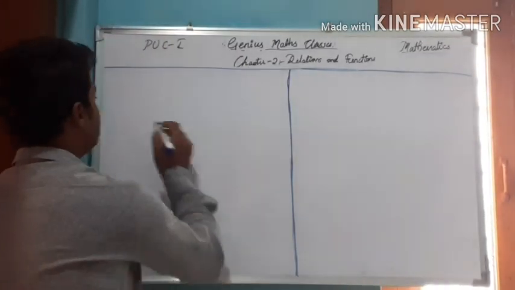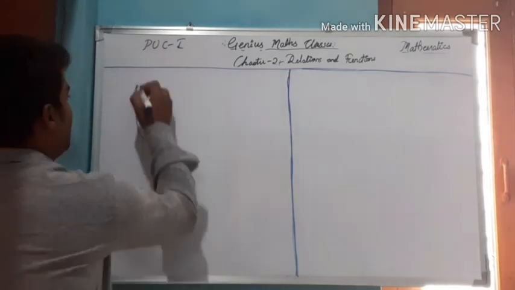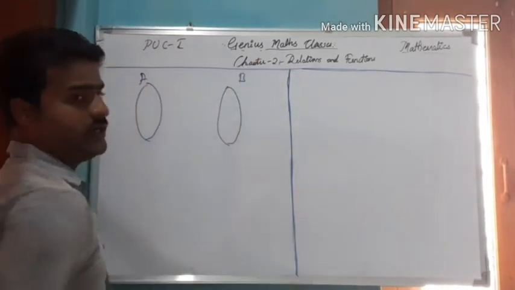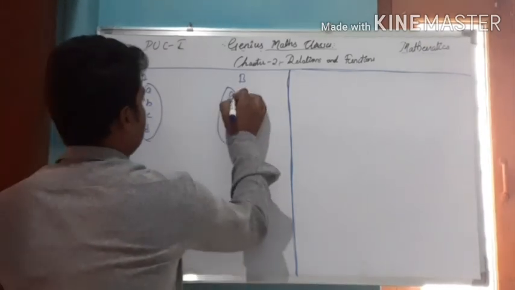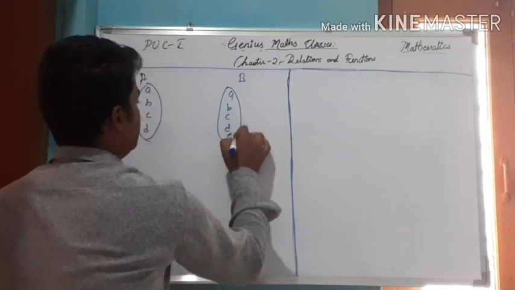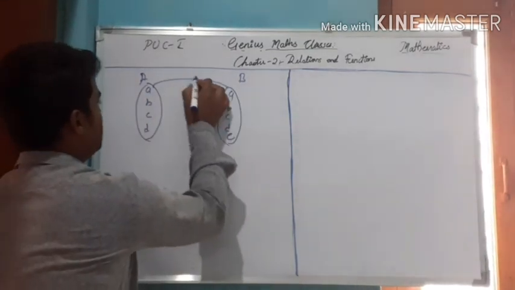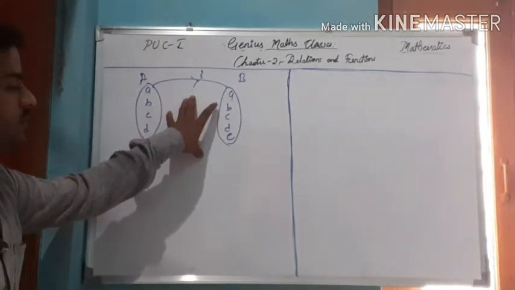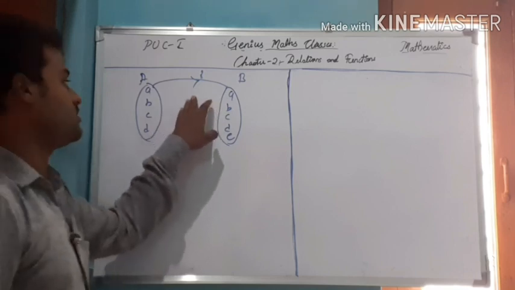Let's consider some examples here. I consider set A and set B. I am defining A as {a, b, c, d} and B as {a, b, c, d, e}. So I am defining these two sets and a function f. Which relations are not functions and which relations are functions?